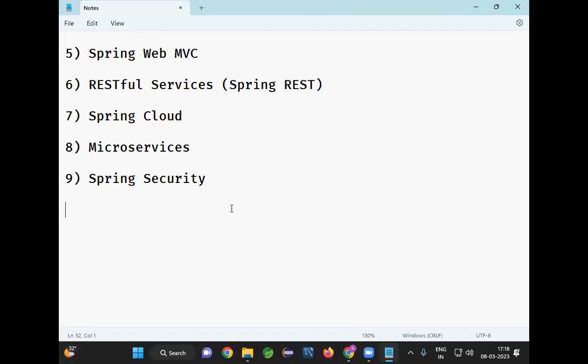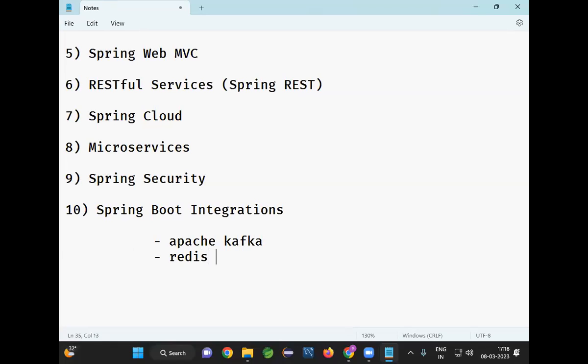Once Spring Security is completed, the final one that we are going to learn is Spring Boot integrations. We need to integrate our Spring Boot application with Apache Kafka. How to integrate Spring Boot with Redis Cache, and how to integrate Spring Boot with Docker.